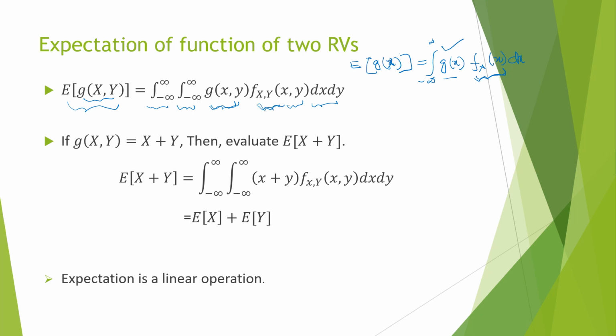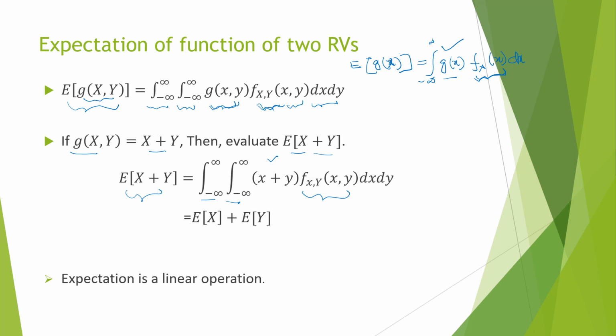Now we consider a function g(x,y) equal to x plus y. For this, we want to evaluate expectation of x plus y. As per the definition, we substitute in the double integral x plus y in the place of the function, and we have the joint PDF.